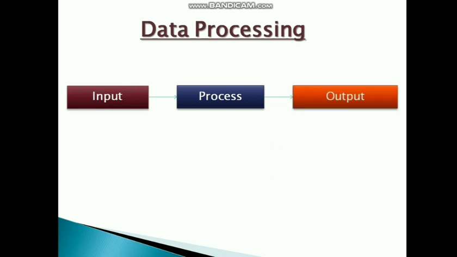So the block representation shown is a cycle of data processing called IPO cycle. Whenever you want to write a program in any computer language, the initial task is to provide values to the computer for processing. So in this chapter, we are going to discuss the ways to provide values, that is data, to the computer in Java language.